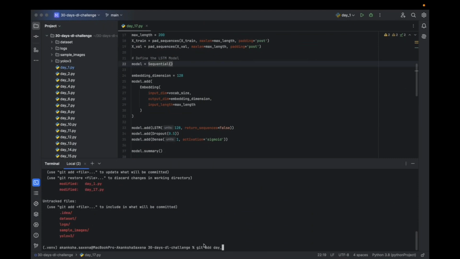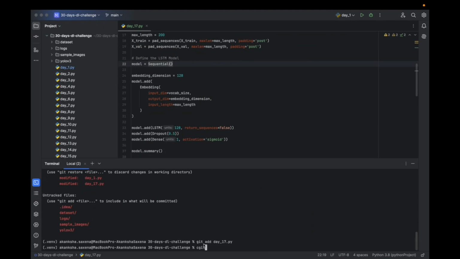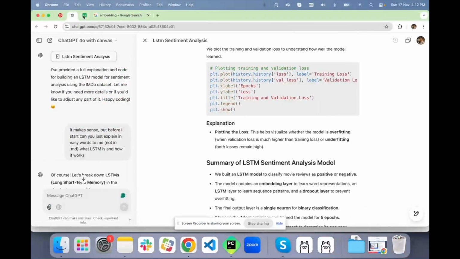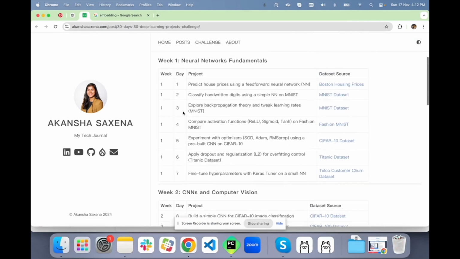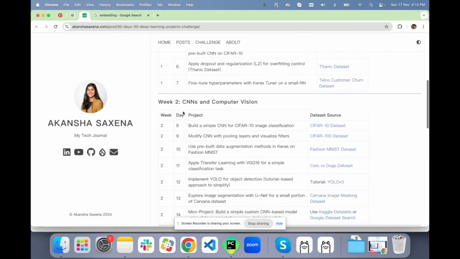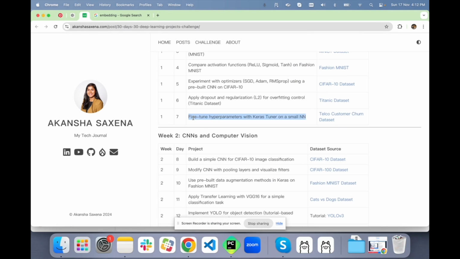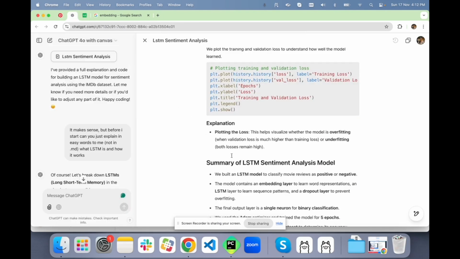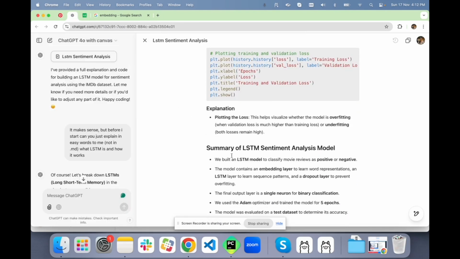So what we can do is commit the code for day 17, and maybe I will leave it up to you guys to improve the performance. You can go through the day 7 video and check out how we have applied hyper tuning on our models to find out the best combination of parameters, and you can apply that and maybe improve the performance, and let me know if that method works. If not, then I can maybe try more methods to improve the performance.